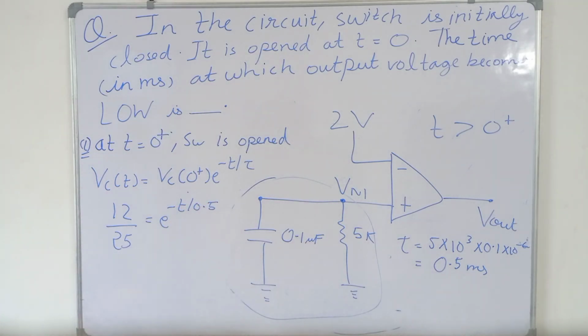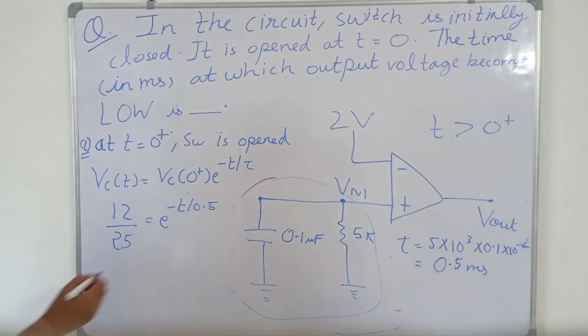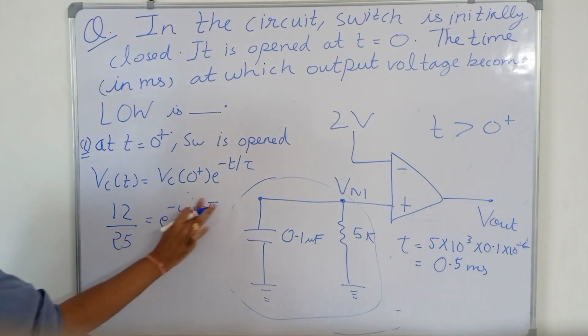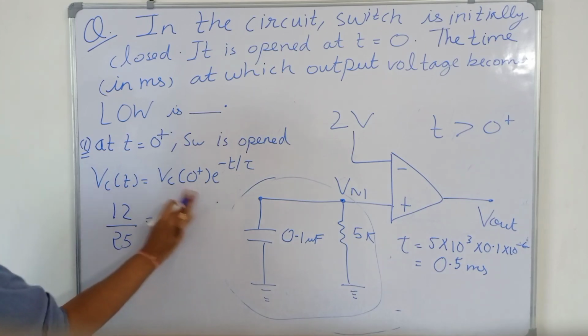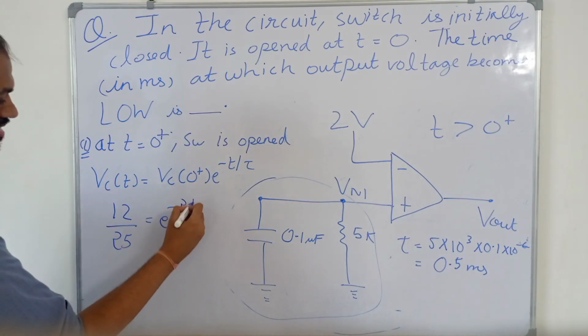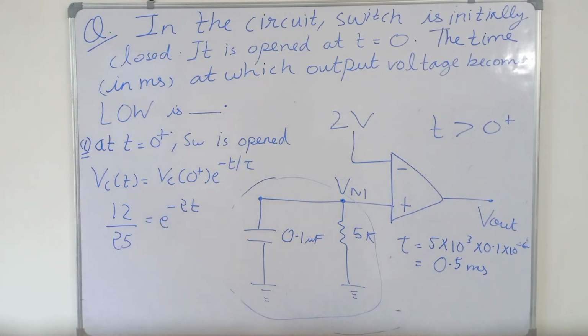When it goes to the numerator, this becomes minus 2t.